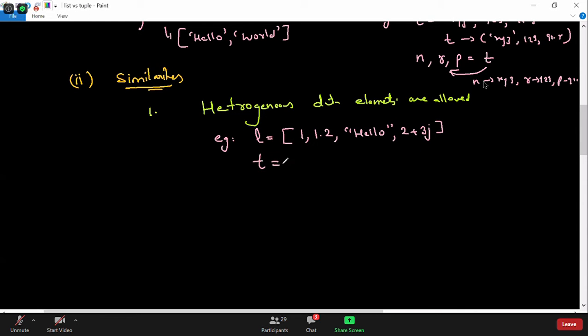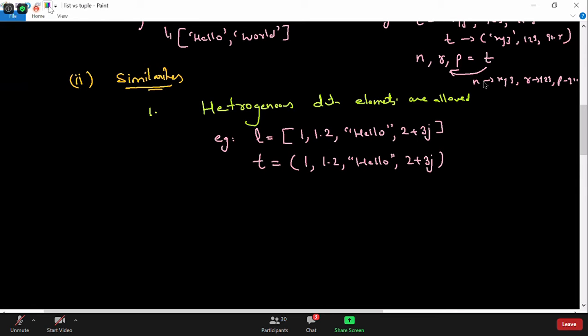Similarly, you have a tuple, and the only difference is you need to put parentheses. We also learned that parentheses are not important. Even without parentheses it will always be taken as a tuple. Whenever you have comma separated values, it will always be considered a tuple. The parentheses just indicate that it's a tuple, but when you use the comma operator, Python by default treats it as a tuple. So this is the first point about similarity: both contain heterogeneous data elements.